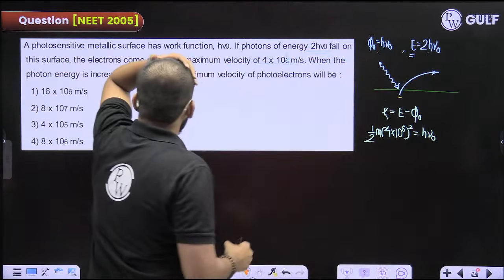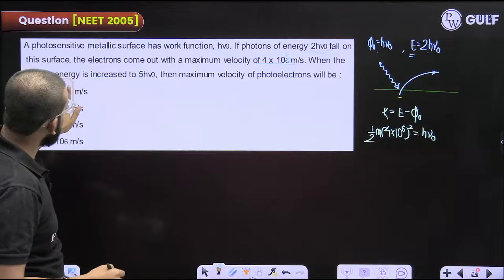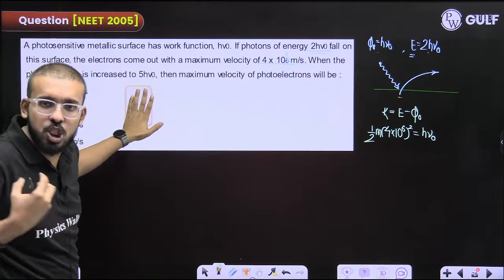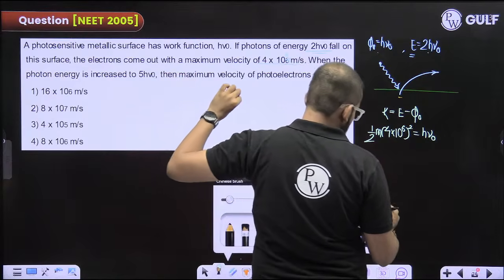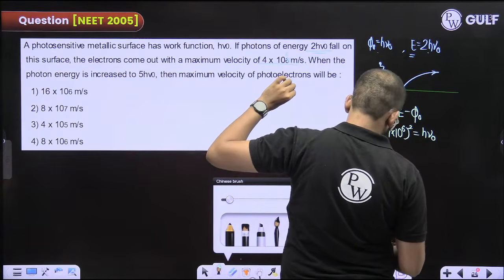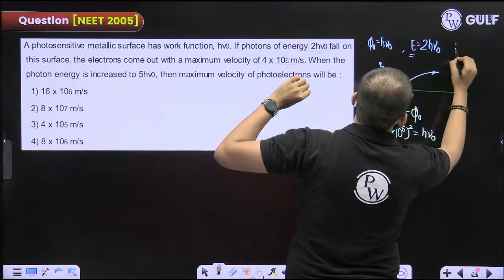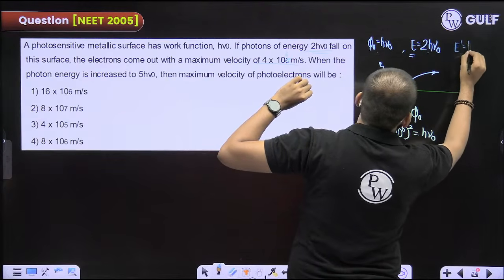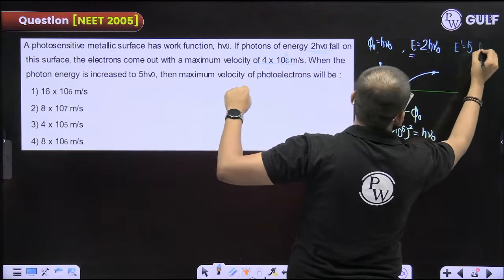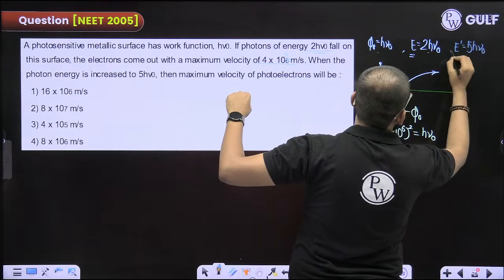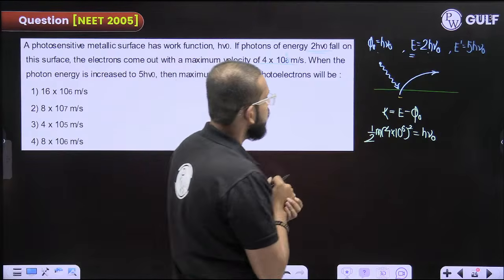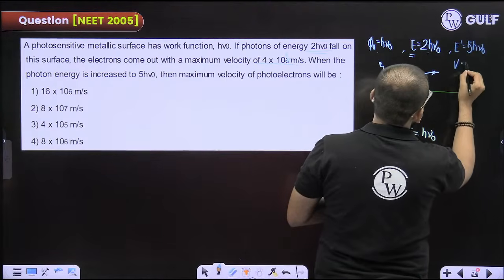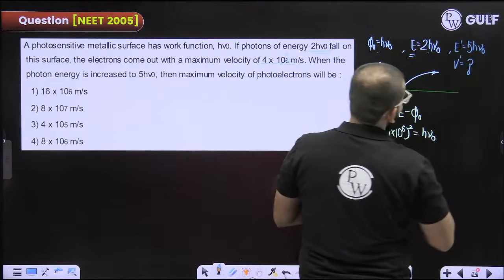Now, they are saying that when photon energy is increased to 5 h nu naught, the new photon which is incident is 5 h nu naught. Fine. Then what will be the corresponding velocity of the electron?